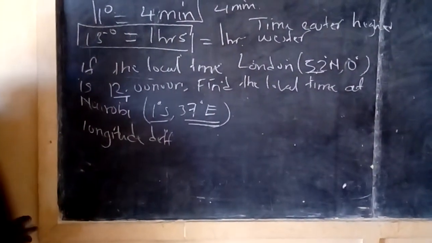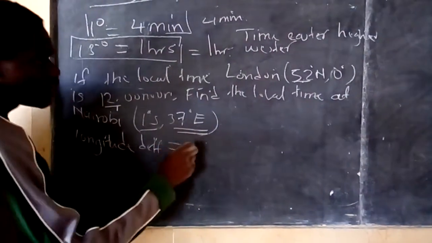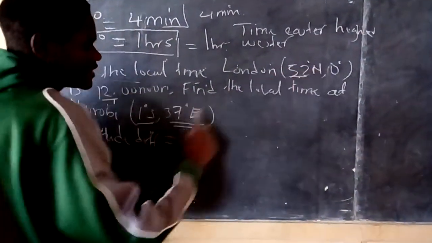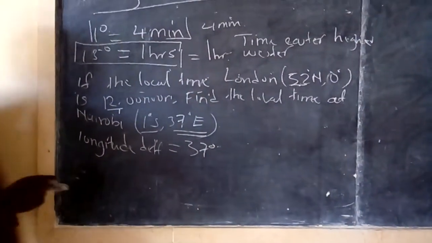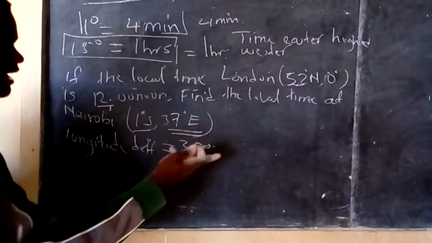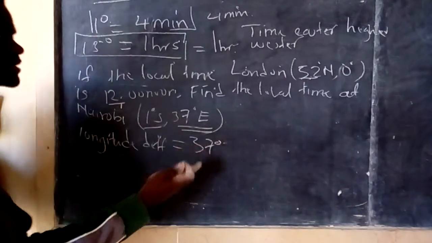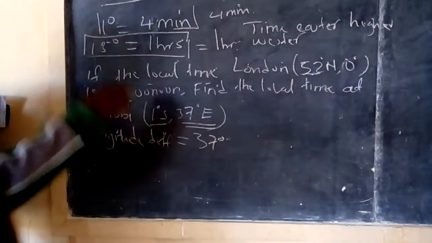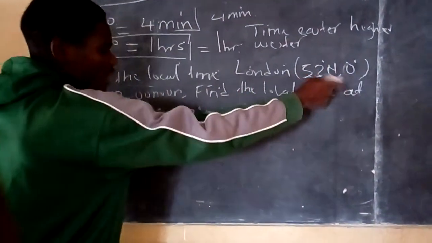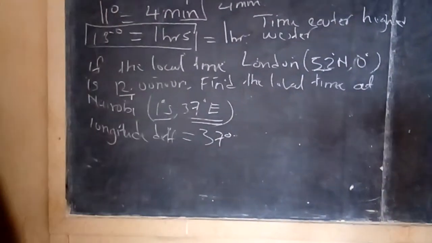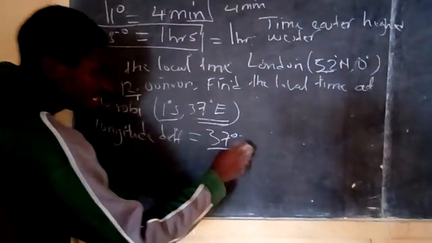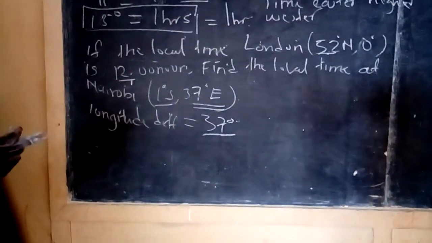That is 0 and this is 37, so the difference is just 37 degrees. When they are on different sides, we add; on the same side, we subtract, as we were doing previously. That is the difference in degrees of longitude between London and Nairobi.